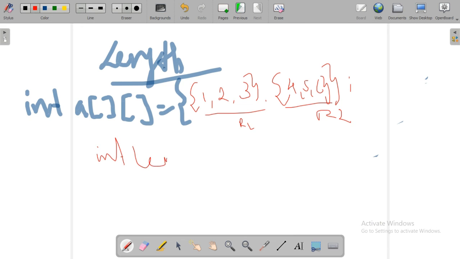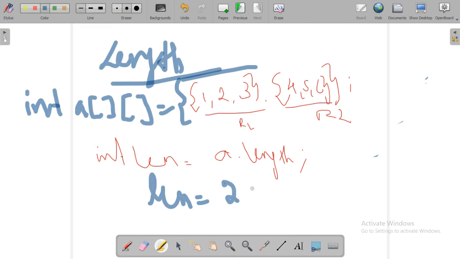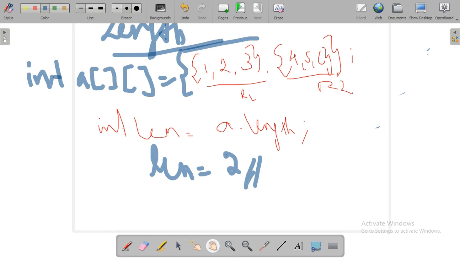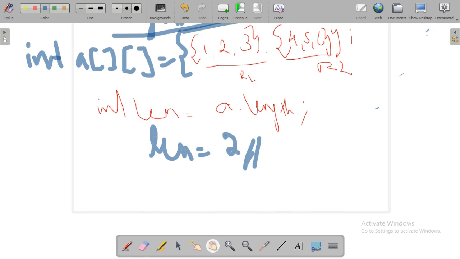So, yes, to find the length, we are just finding the length in a variable len. How to write the statement? A dot length, semicolon. And what is the output for this two-dimensional array? It will consider only the number of rows. How many rows are here? Only 2 rows are there. So what is the length of this particular array? Length equal to 2, because it will consider only the number of rows. It won't consider the number of columns or the total number of elements.